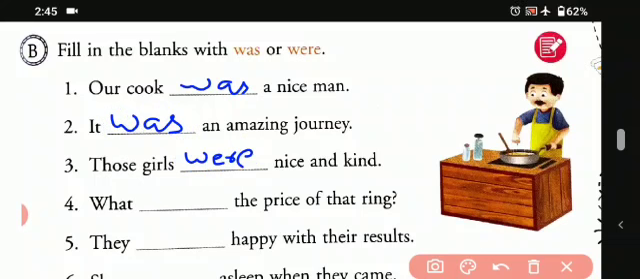Okay. Then the fourth one, what dash the price of that ring. So that is exactly students, that is for one. So we will be writing here was. That is only one thing that we will be writing for one. That is, what was the price of that ring.